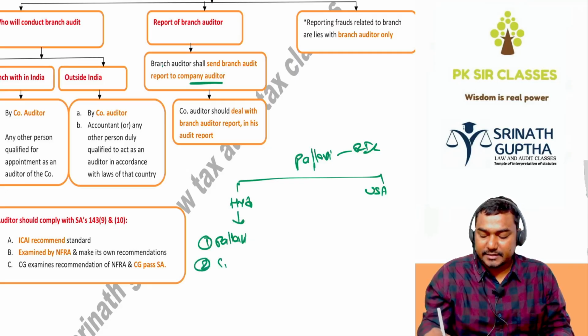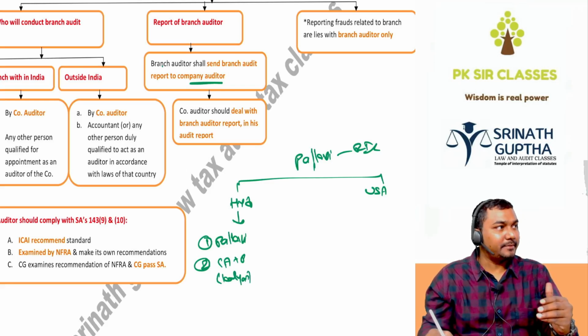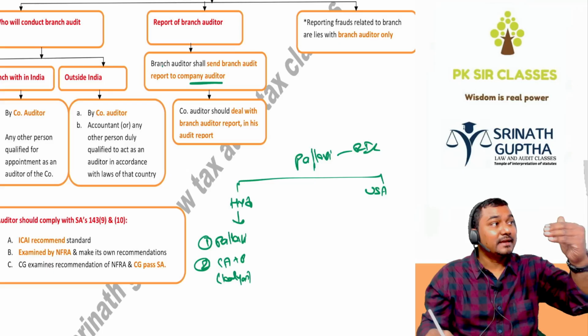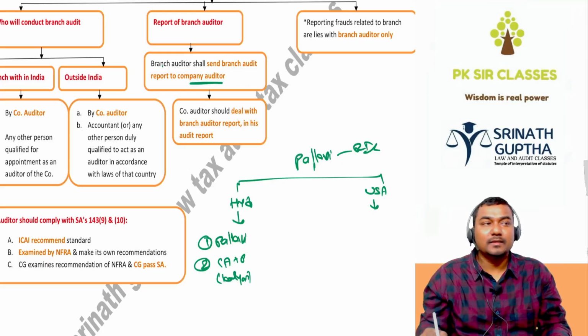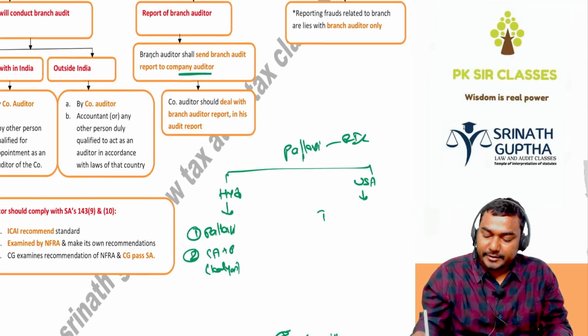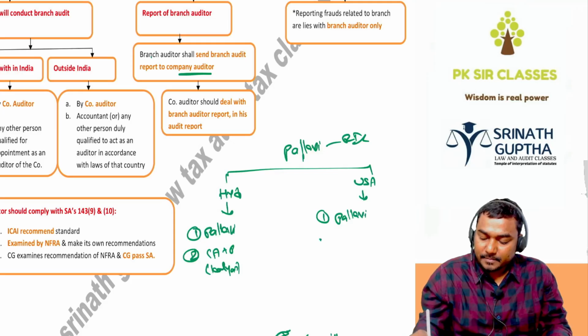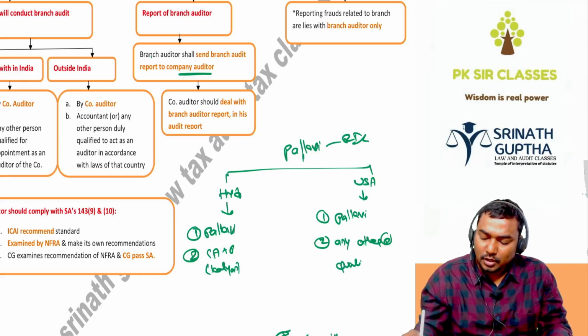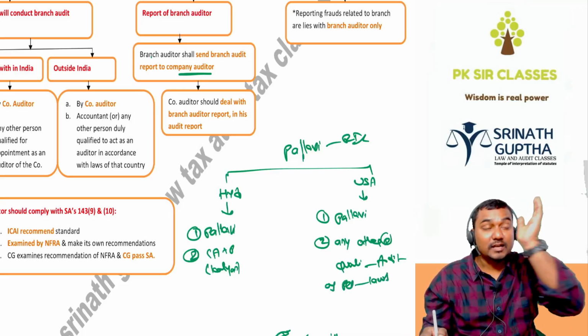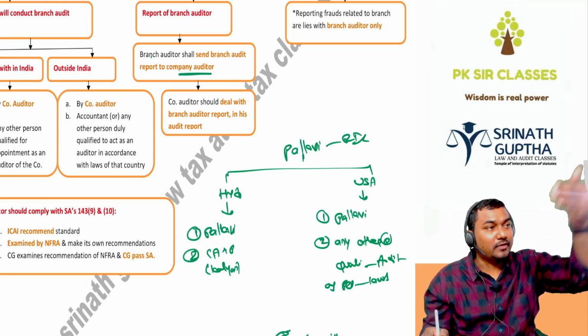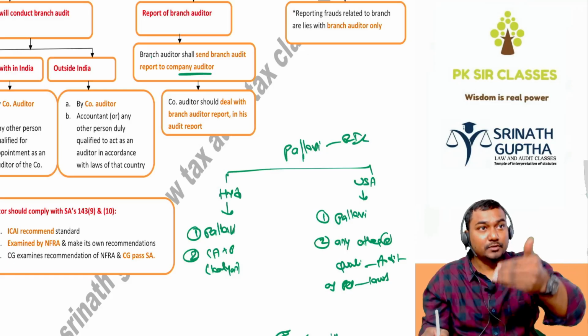Or any other qualified CA in practice. So Kalyan is practicing in Hyderabad. Kalyan may do the audit of the Hyderabad branch. He will forward the report to Pallavi, and Pallavi will utilize Kalyan's report in her report. Branches outside India can be audited by the company auditor, Pallavi herself, or any other person qualified to do audits as per the laws of such country. For example, since it is in America, a qualified CPA as per American laws can do the audit. He will forward the report to Pallavi, and Pallavi will utilize his report in her report.